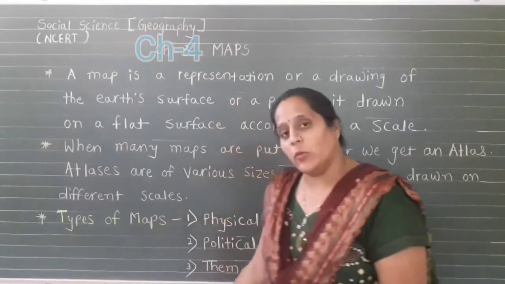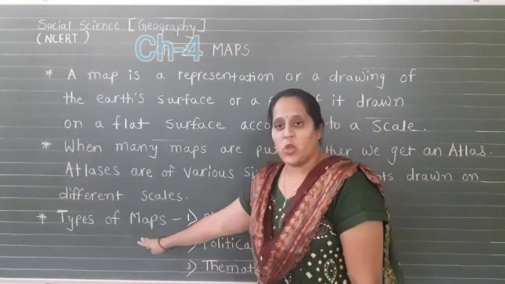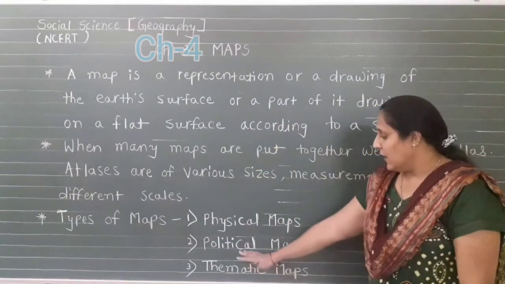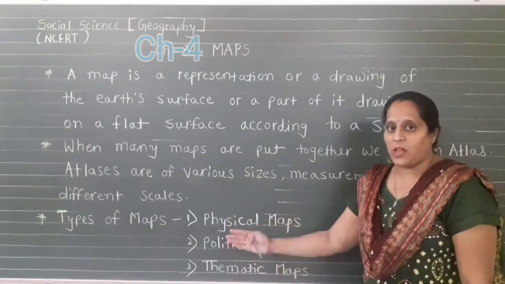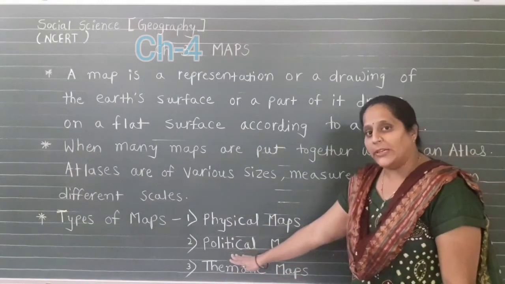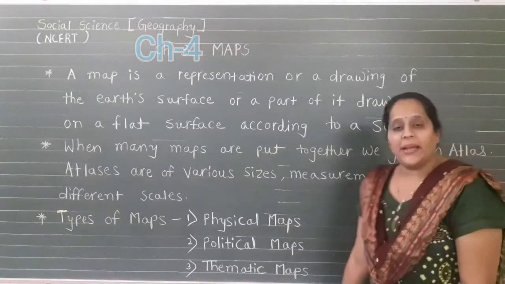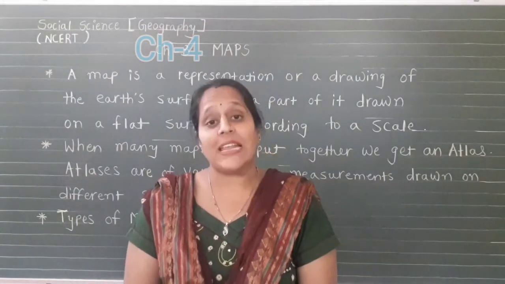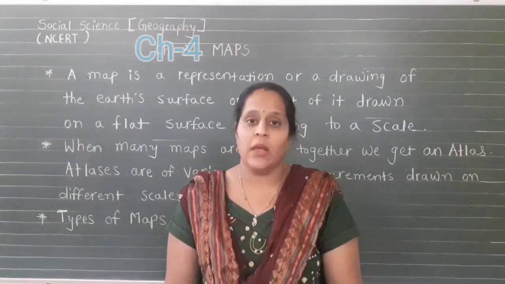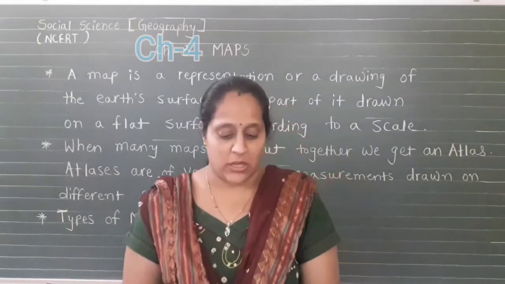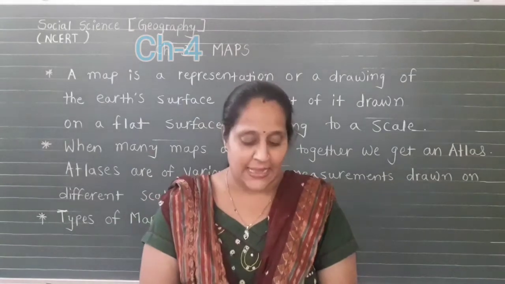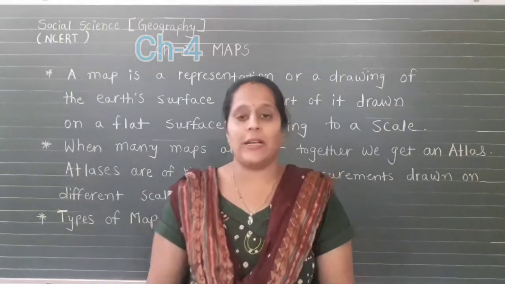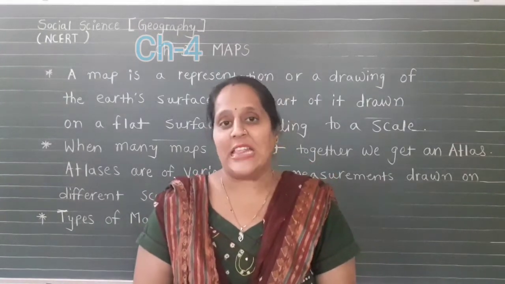In the below part, first we try to understand the different types of maps. The first type is the physical map, the second type is the political map, and the third one is the thematic map. Why do we call it a physical map? A map showing natural features of the earth, such as mountains, plateaus, plains, rivers, oceans and other water bodies, is called a physical map.